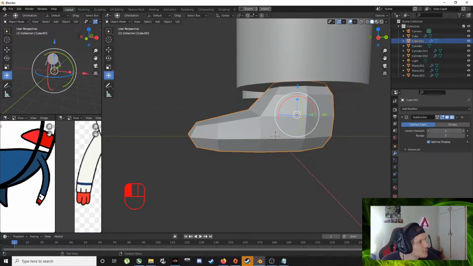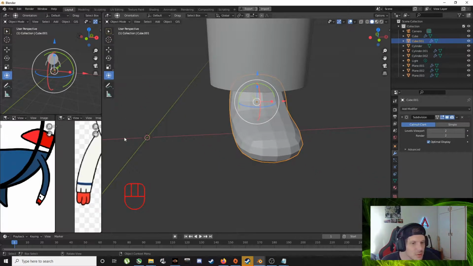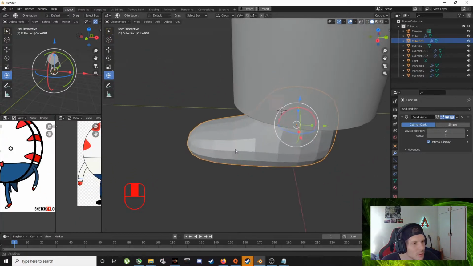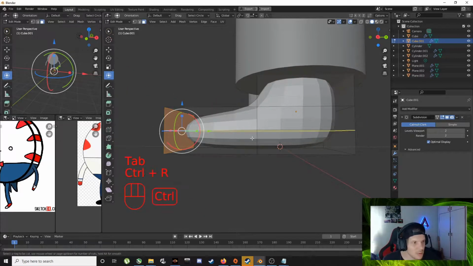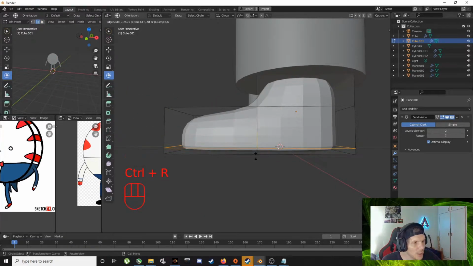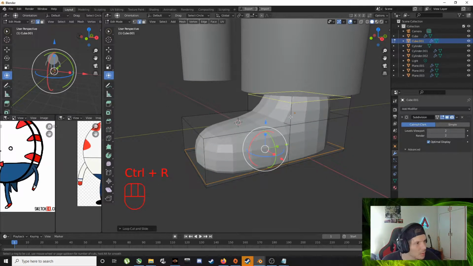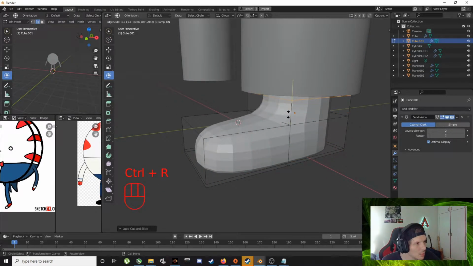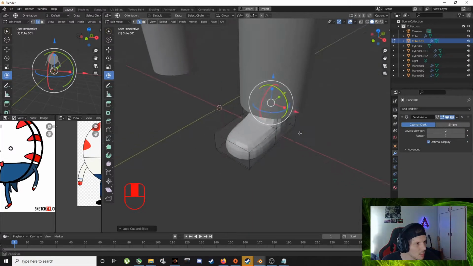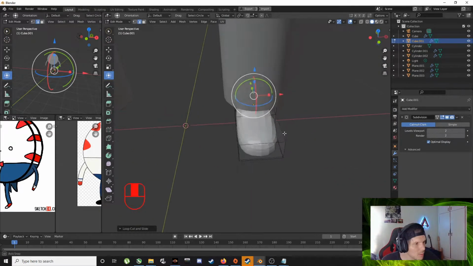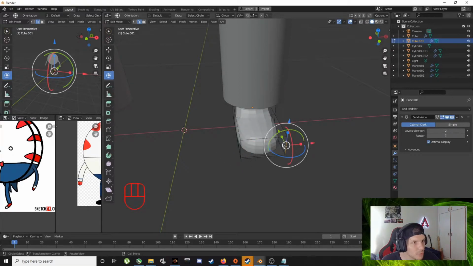Subdivision surface, put it on 2 levels. I think that's already looking better. And in here. Let's pull.